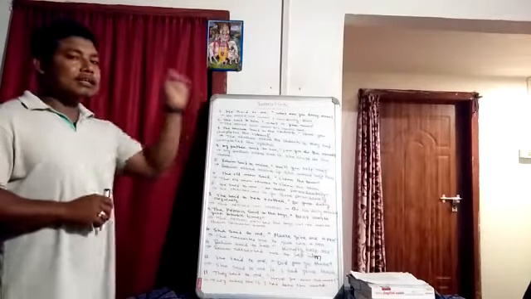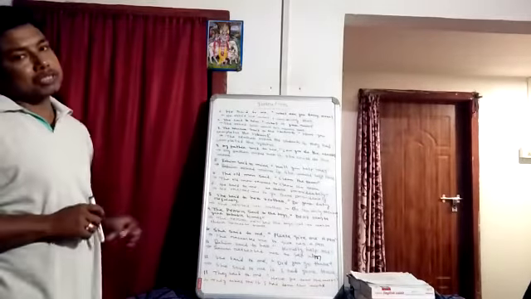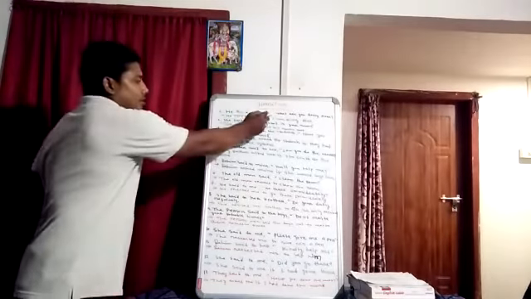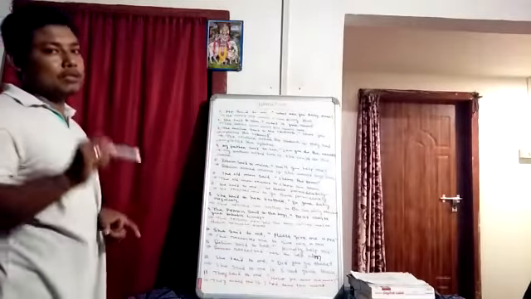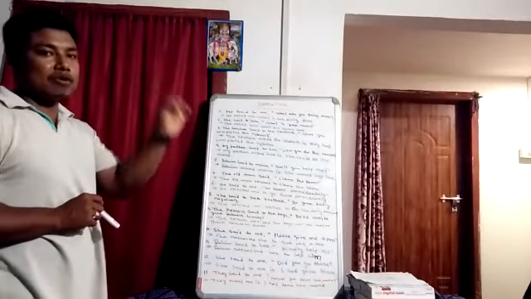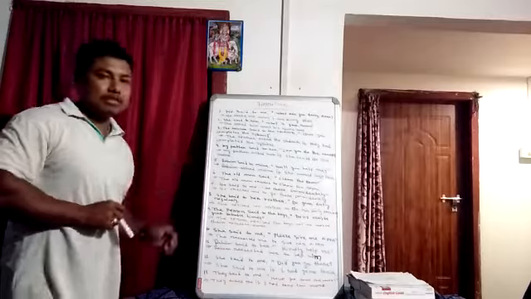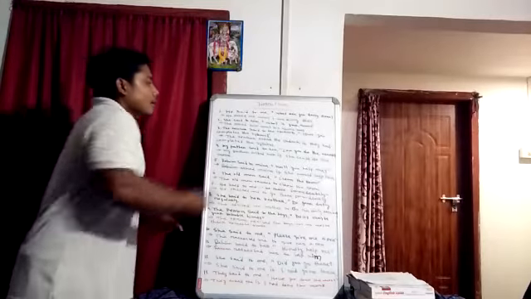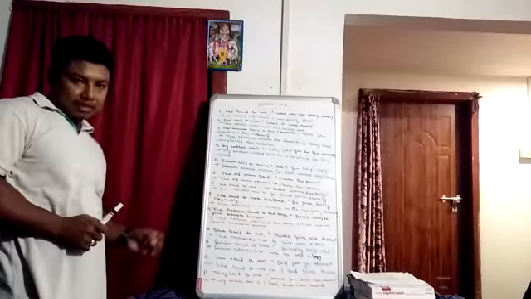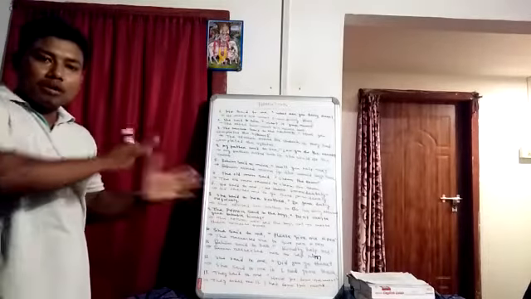Secondly, if the interrogative sentence starts with a WH question word, then in the place of the comma we do not need to use if or whether. Otherwise, if it starts with a helping verb or auxiliary verb, then we have to use it. And the third condition: in direct form of narration, though it is given in interrogative form, in indirect form of narration we have to write the affirmative form.